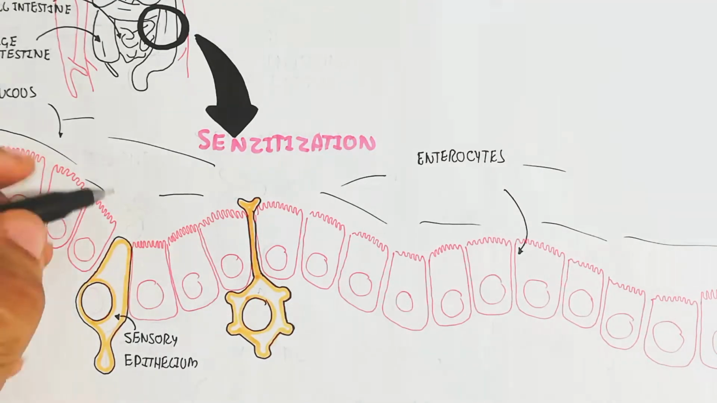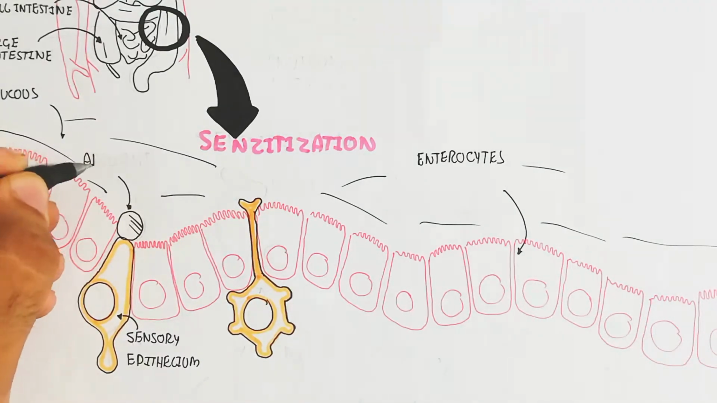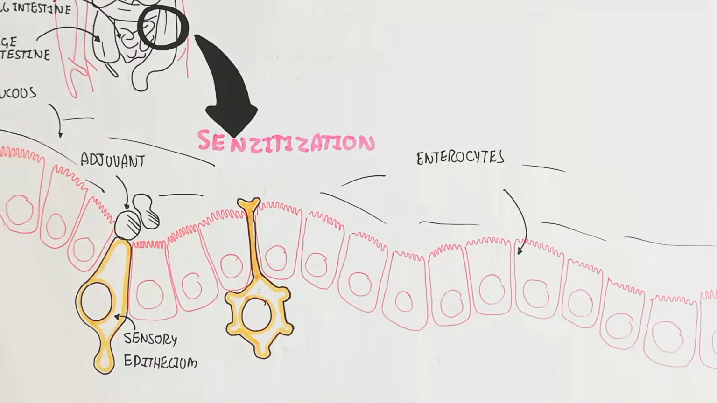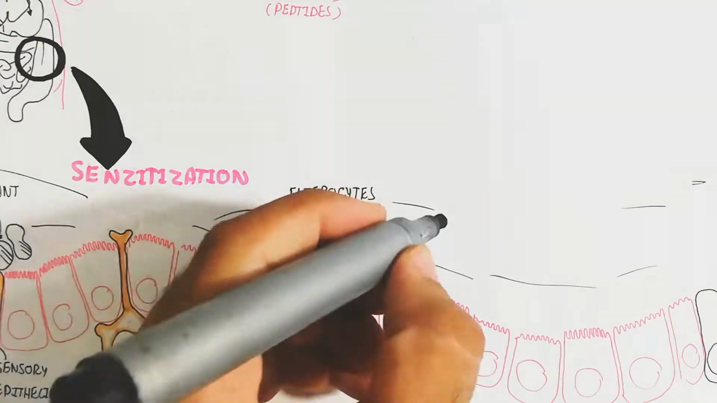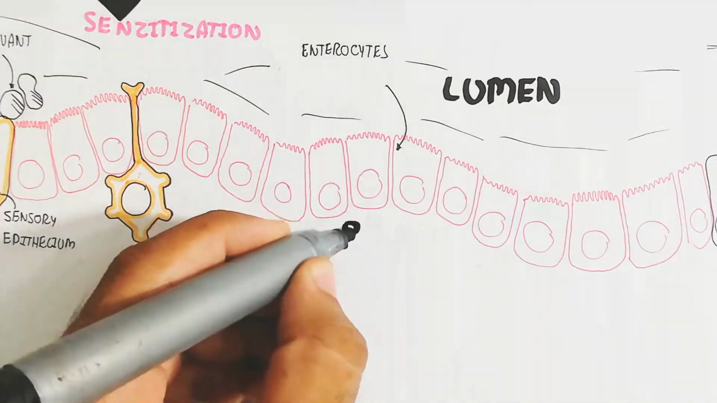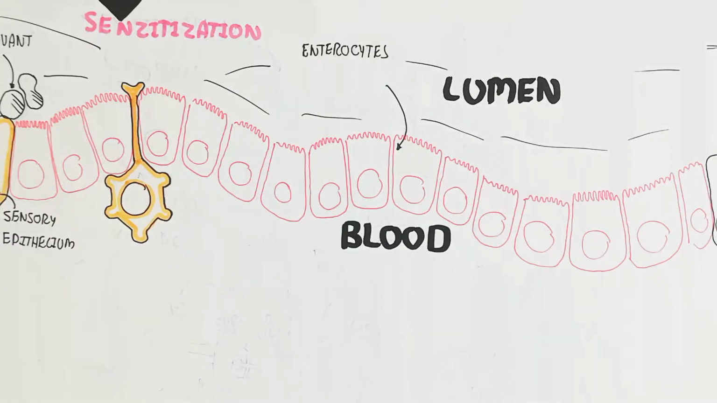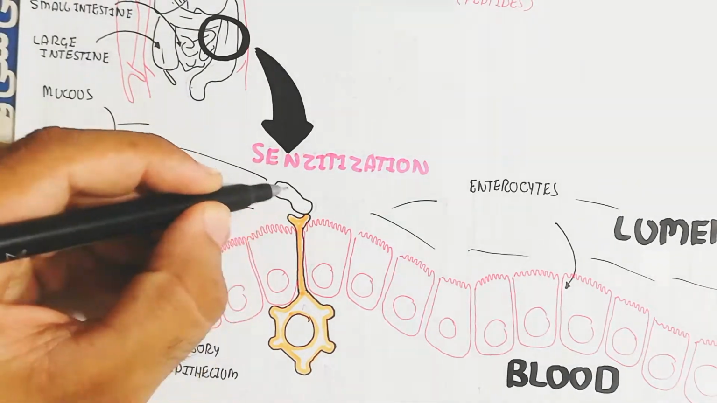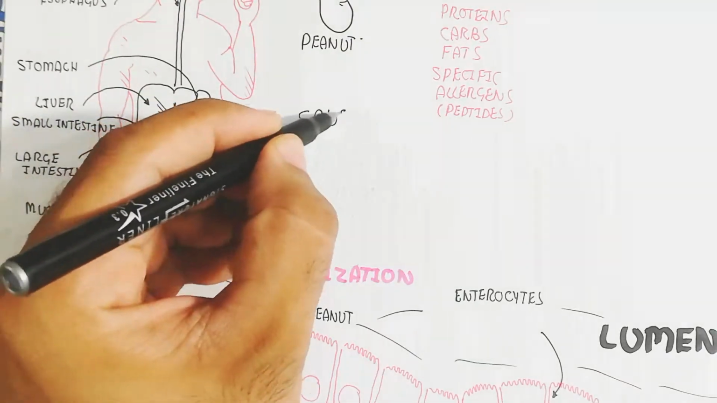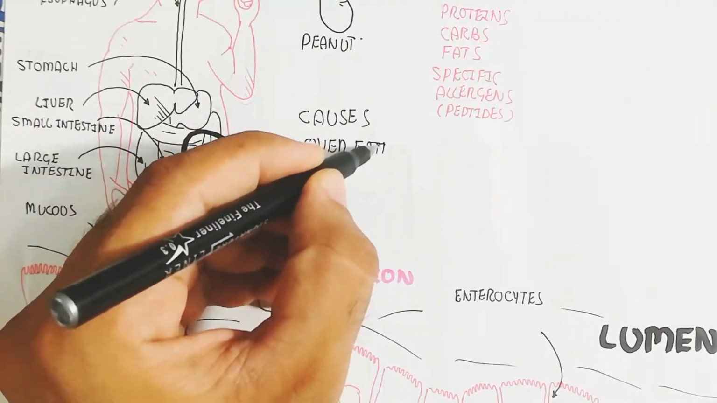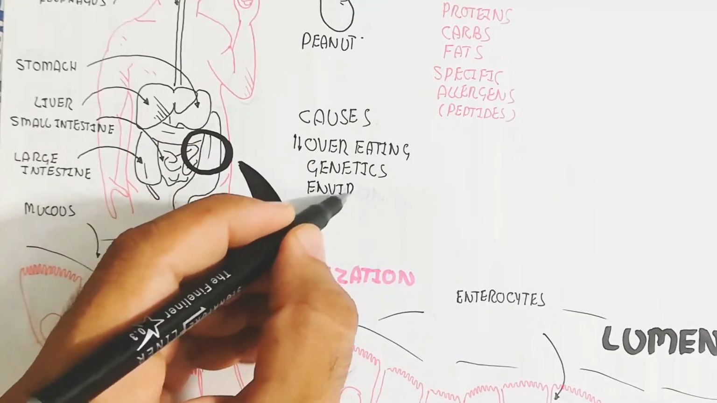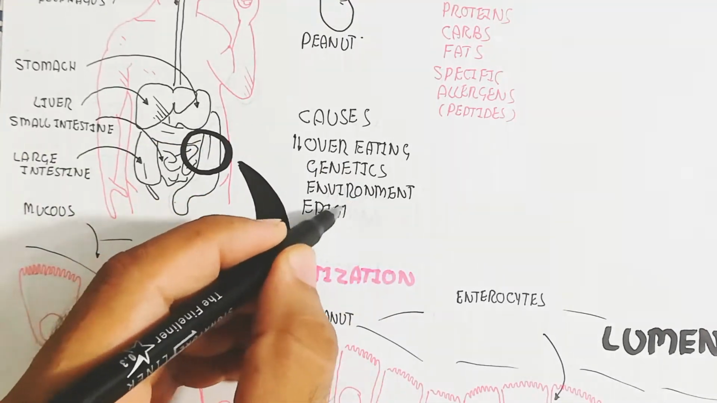The sensory epithelium will sense through adjuvant. Adjuvant is the helper for the detection of the allergen, and this is the lumen. This is the sensitization process we will discuss first, and this inside is the blood circulatory system. I am not drawing the whole picture of the blood circulatory system, but you can understand as well. The causes are basically overeating, genetics, environment and epigenetics.